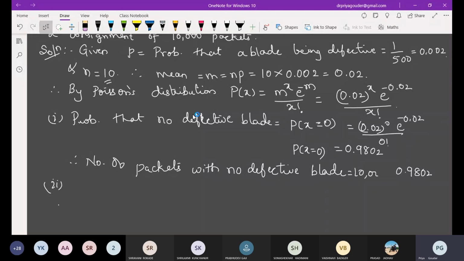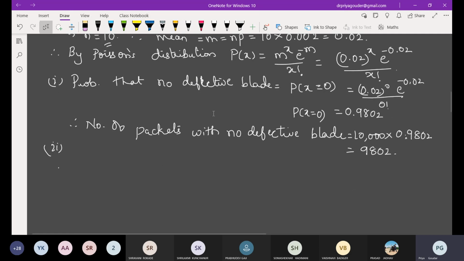Isn't it 10,000? Because this n is already used here. They want to know in this consignment how many are there. What is the value? Is it 980 or 9,802 or 98? Multiply. Check. Is the value correct? Yes, it's correct.